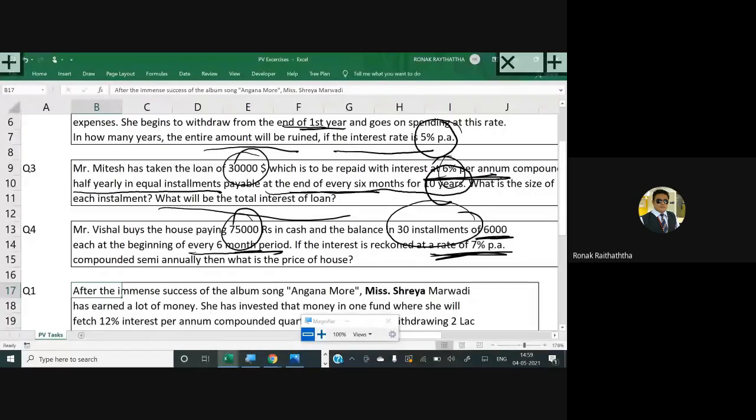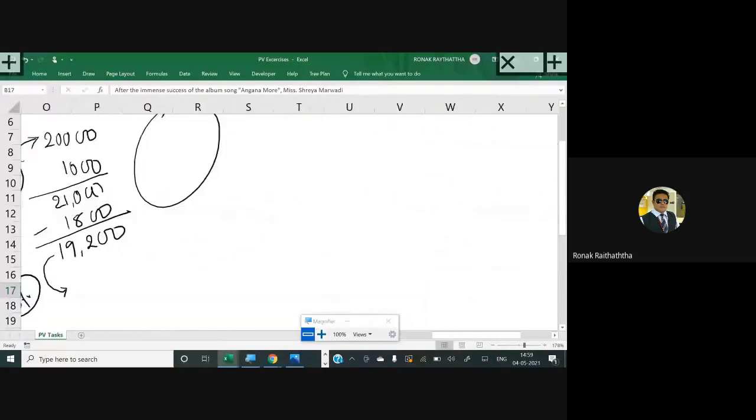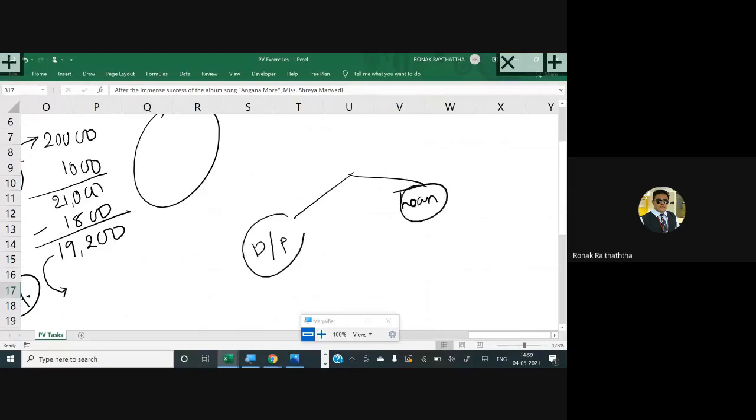So first of all, I must explain the components of the price of the house. One is the down payment, another one is the loan. Mr. Vishal has already paid 75,000 rupees as the down payment. The total of these two will be your cash price, right? That would be the price of the house.